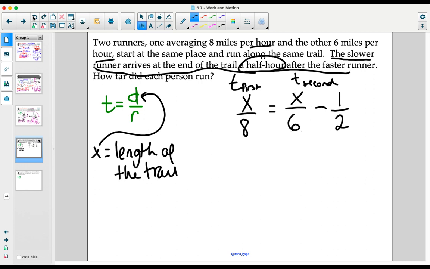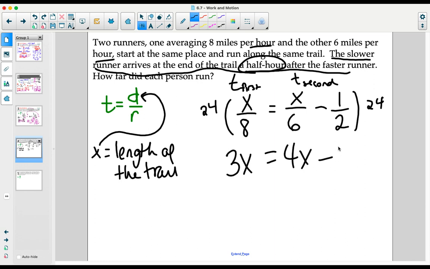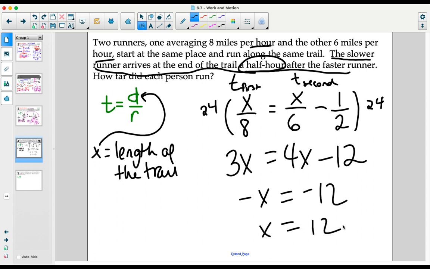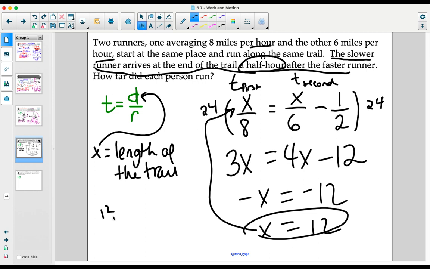Multiplying everything by a common denominator, I think our quickest common denominator here is going to be 24. So everybody's going to get multiplied by 24. That leaves us with a 3x. That leaves us with a 4x and a 12. Subtracting the 4x over to the left, leaving us with x is equal to 12. We can check that pretty quickly by substituting that 12 back up in here. 12 over 8 is 1.5. 12 over 6 is 2, minus the other half takes us to 1.5, and that works.